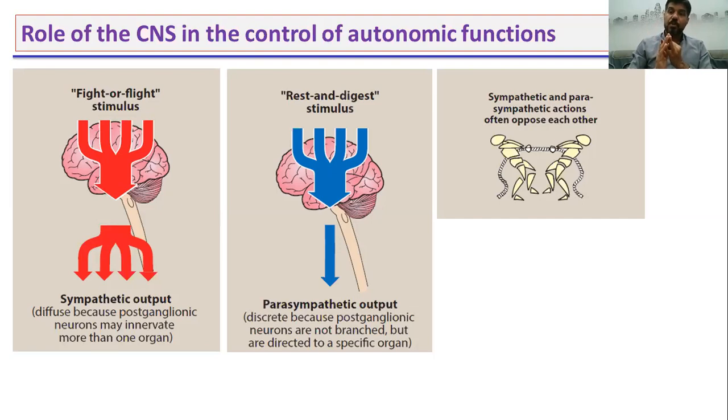In this situation, it will counteract the fall and increase the blood pressure to make it reach the normal level. So in summary, there is a kind of collaboration between the central nervous system and the autonomic nervous system.